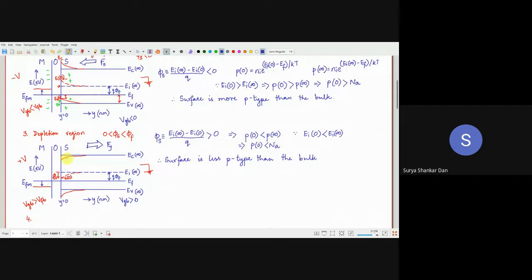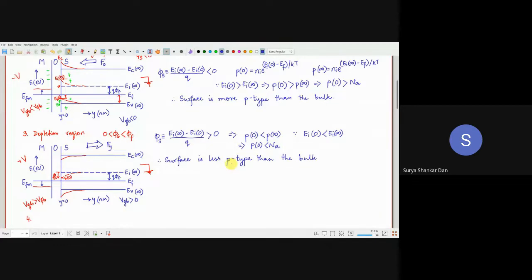So the surface is less p-type than the bulk. If the surface is less p-type than the bulk, you are effectively depleting the surface of the hole concentration, right? You are simply reducing the number of mobile carriers on the surface. So the surface is now becoming less and less p-type.